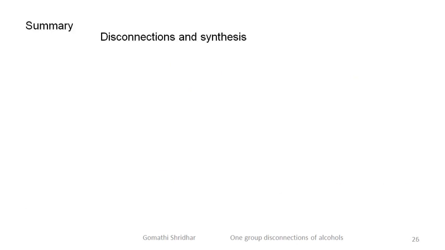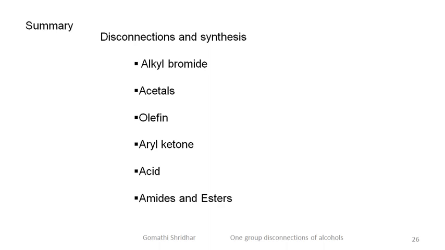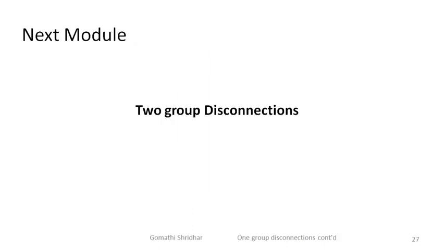So, in this module, we have seen the disconnections and synthesis of the following classes of compounds: alkyl bromides, acetals, olefins, aryl ketones, acid, and acid derivatives like amides and esters. In the next module, we will look at two group disconnections.